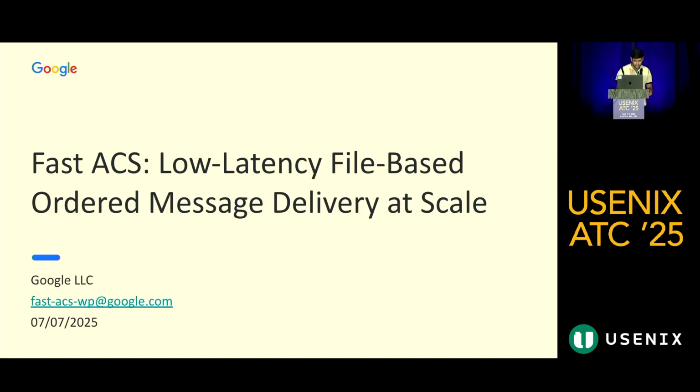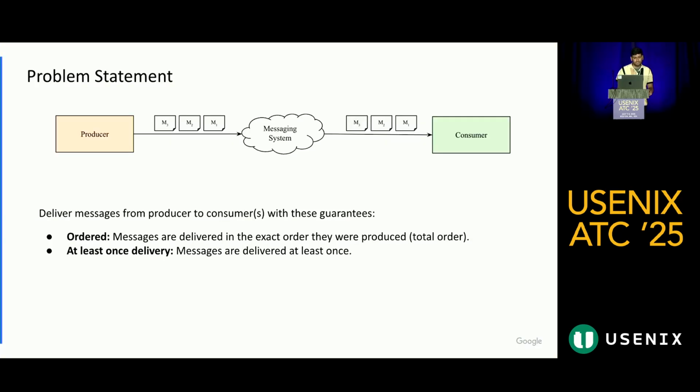So I'll be presenting the paper Fast ACS. This is the problem statement that we are trying to solve. We have a producer which is trying to generate messages, and these messages need to be delivered to the consumers. The messaging system that we have needs to offer the following guarantees.